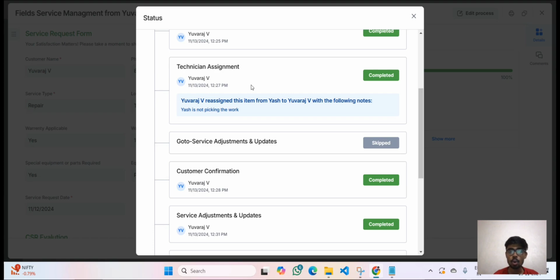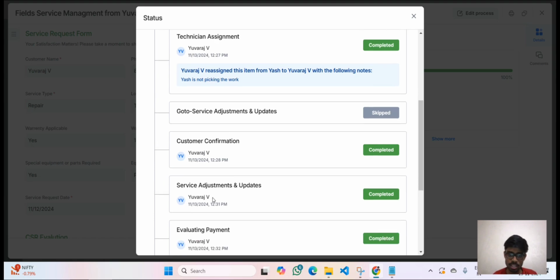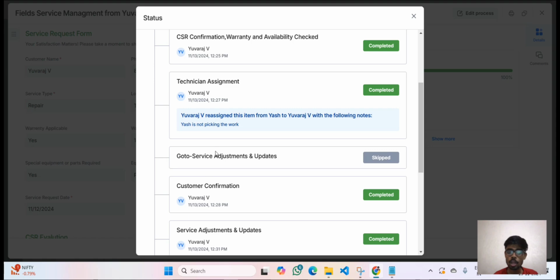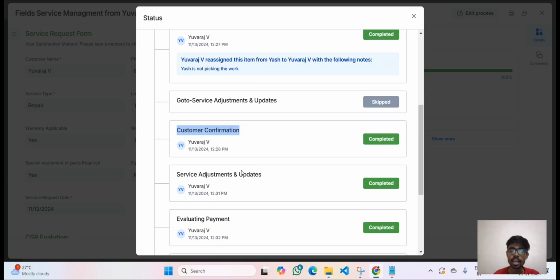It asked yes or no. At that time we gave no. Since we gave no, it goes to the customer confirmation process. Once the customer confirmed, then it goes to the service adjustment and updates. So the go to statement is skipped. But imagine if the question asks whether you have confirmed with the customer and I give yes, then the go to statement will evaluate and directly go to the service adjustment update instead of the customer confirmation. It will not go to the customer confirmation because he has already confirmed with the customer. So if I give yes there, this process will be mentioned as skipped.